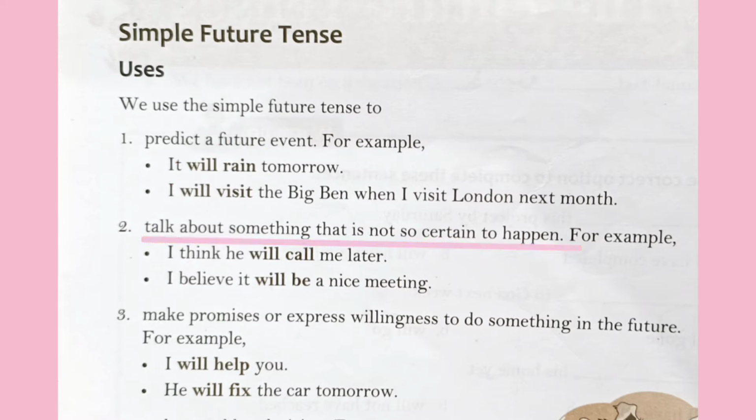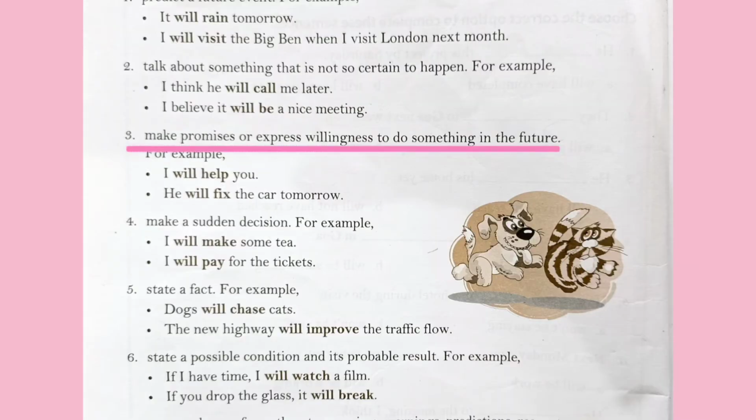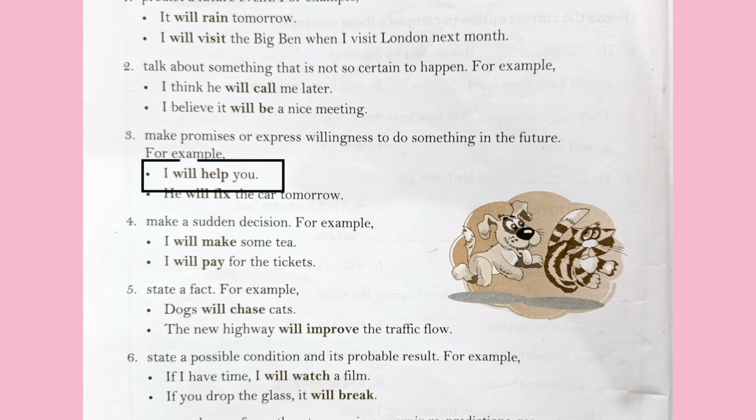Next, we can use simple future tense to talk about something that is not so certain to happen. For example, I think he will call me later. Here we are using will call to talk about something that we are not certain will happen or not. But we are using the simple future tense verb to talk about something that might happen in the future. Next, we use simple future tense to talk about making promises or expressing willingness to do something in the future. Let us look at the examples.